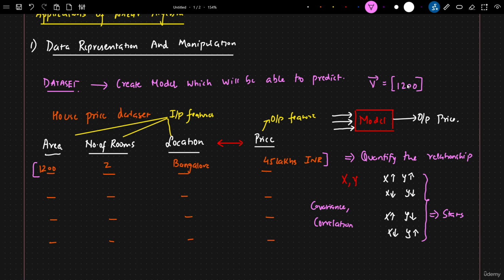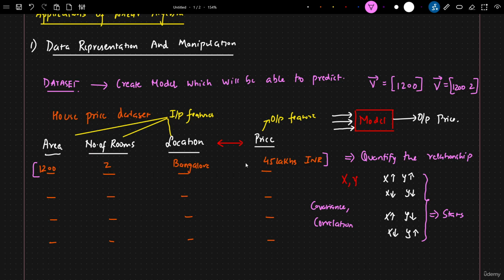Similarly, if I represent another vector where I take just two features, let's say 1200 and 2, here I have two dimensions, right? Similarly, if I take location, it becomes 3 dimensions. If I take price, it becomes 4 dimensions. So vectors can be represented in the form of dimensions. Even in deep learning techniques, like image processing, we'll be working in 1 dimension, 2 dimension, or 3 dimension.